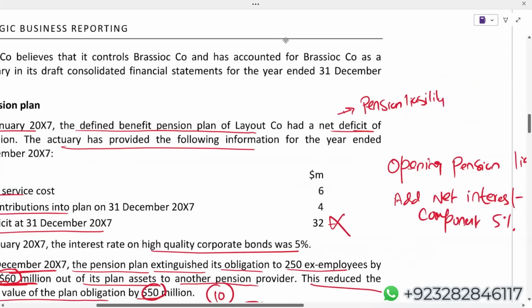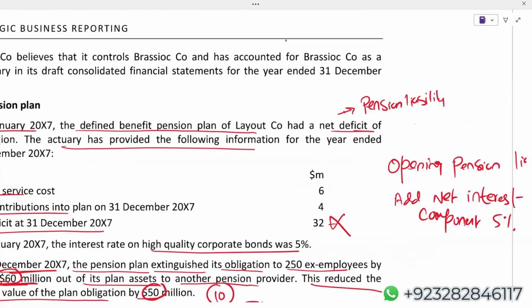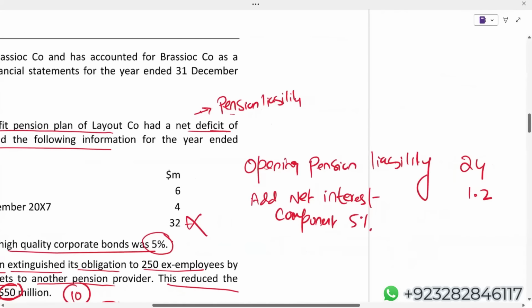First of all, you will explain to your examiner that the January X7 net deficit of 24 million represents the opening pension liability. Then, due to the net interest component, which represents the time value of money, the pension liability will increase by 1.2. Number two, you will explain to your examiner that this 1.2 will impact the statement of P&L, the financing category. So 1.2 we will show in P&L, but where?